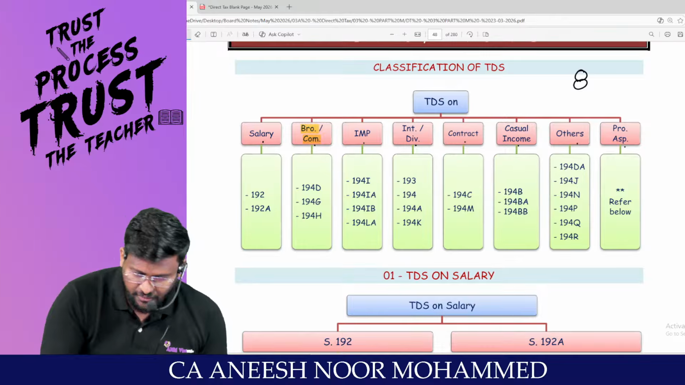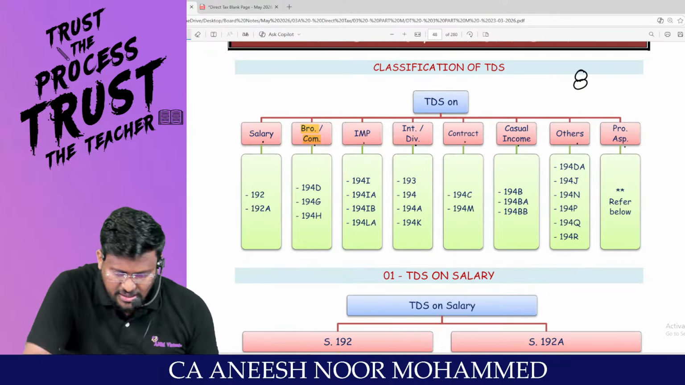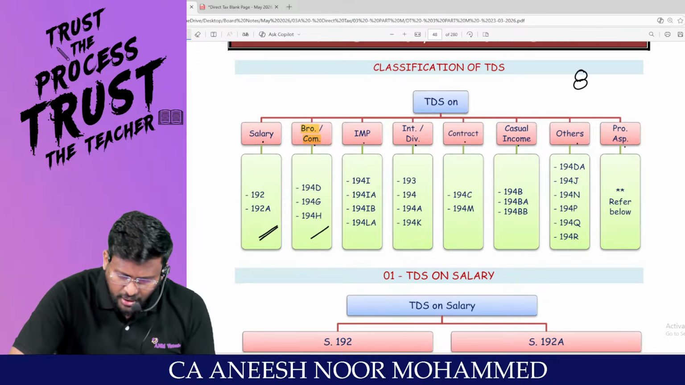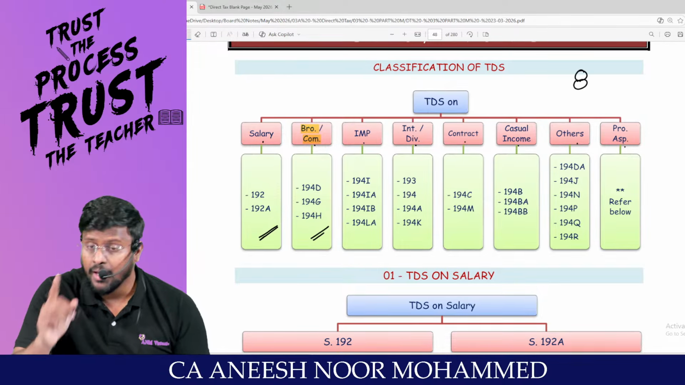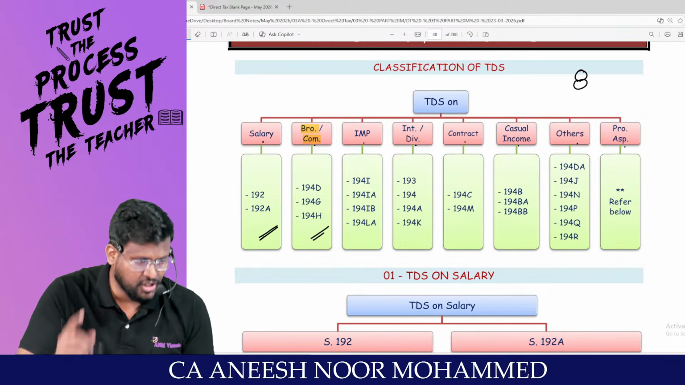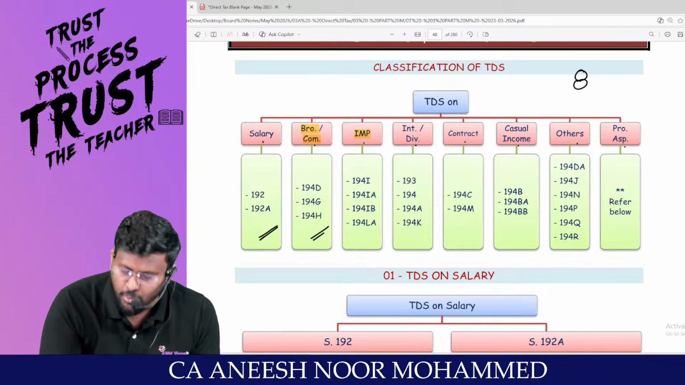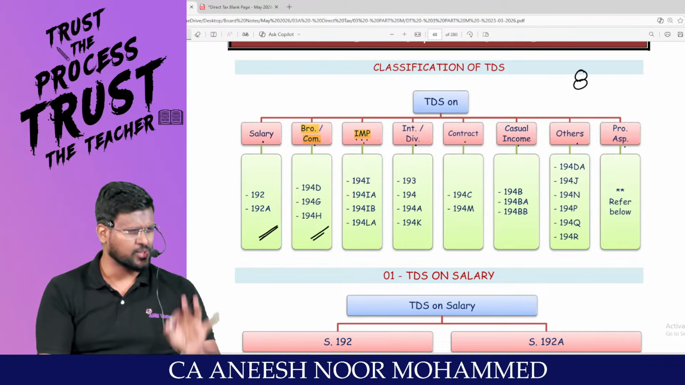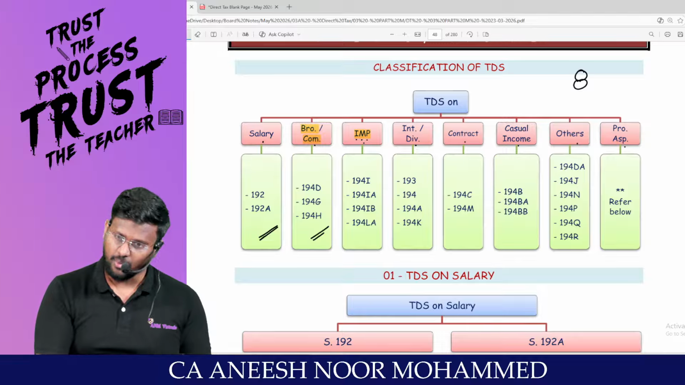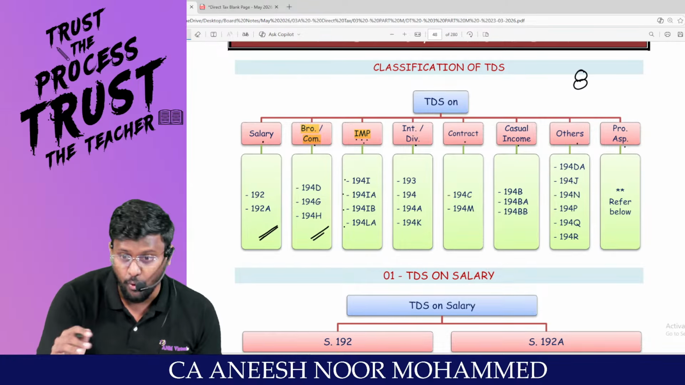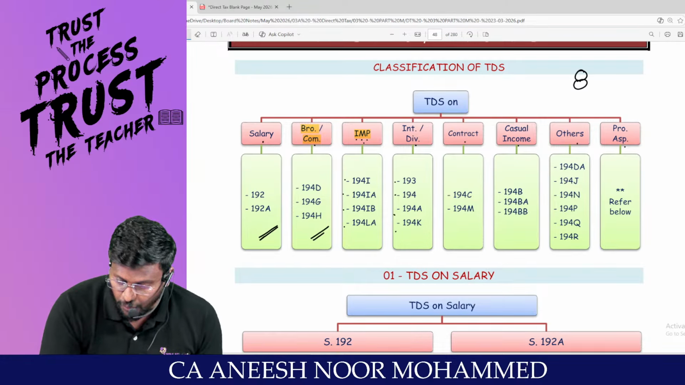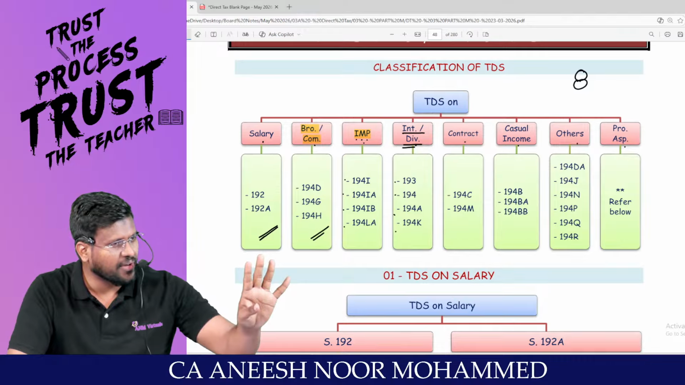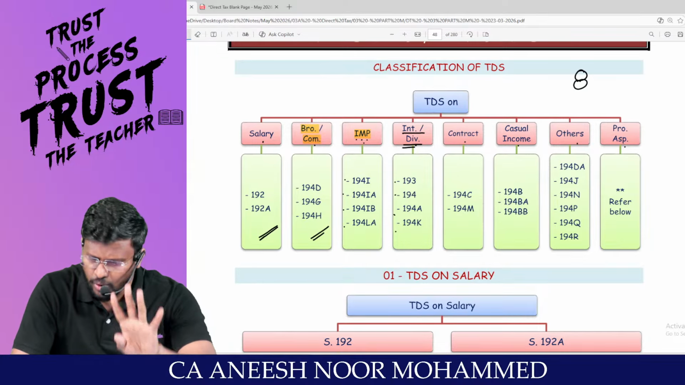We are just giving the introduction. TDS on salary, 2 sections: 192, 192A. Brokerage or commission: 194D, 194G, 194H. Now the third one, immovable property. IMP, immovable property, because 3 words are there. That's why it's the third family. 4 sections are there: 1, 2, 3, 4. Interest or dividend, that is the fourth family.